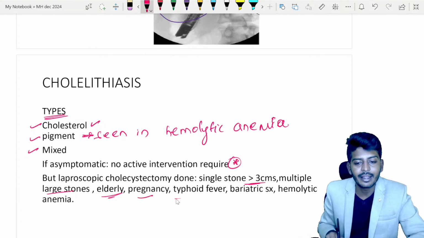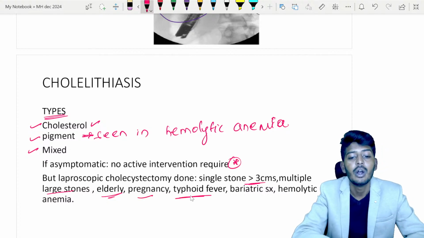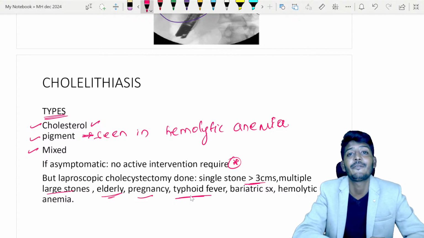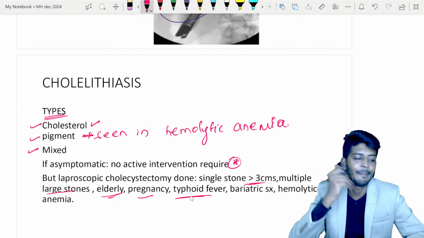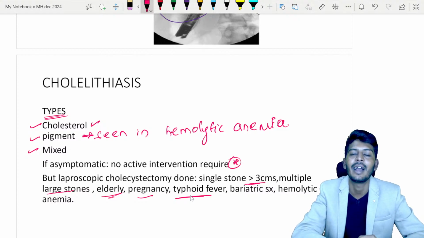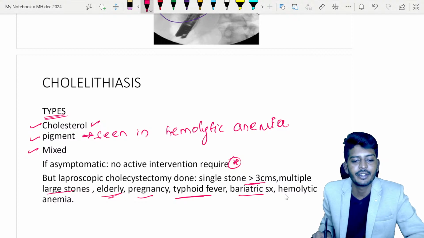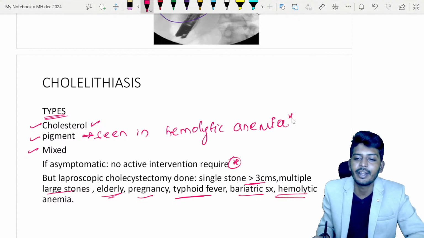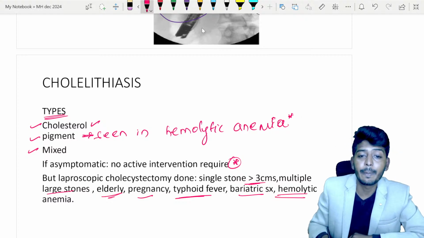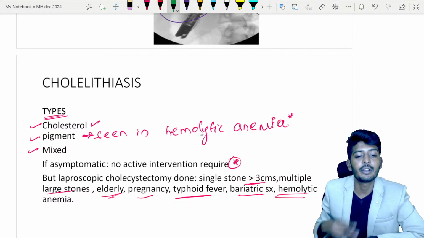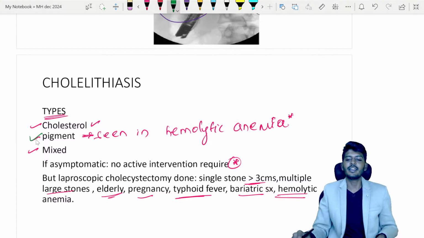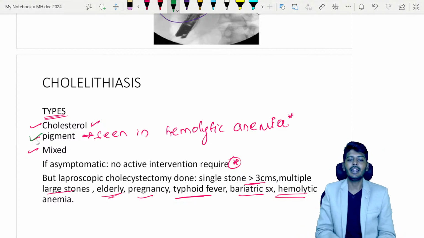If pregnant female and typhoid fever. Why should typhoid fever patients undergo cholecystectomy? Because a typhoid patient can become a carrier for typhoid, because typhoid's favorite place of residence is which one? Yes, typhoid's place of residence is your gallbladder. Okay, if you're doing a bariatric surgery, and if we already know that the patient has a hemolytic anemia, at that time also we know that they are at high risk to develop pigmented stones. Then even if there is one stone, just remove the gallbladder laparoscopically.